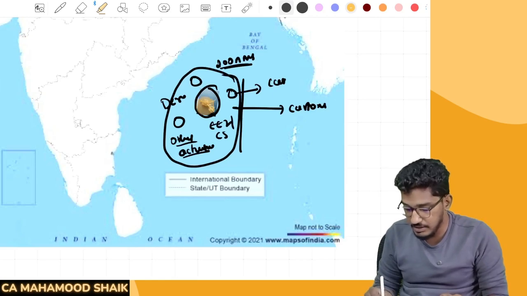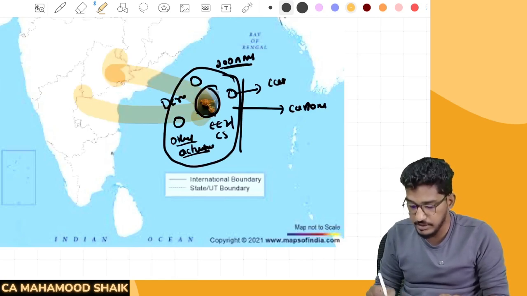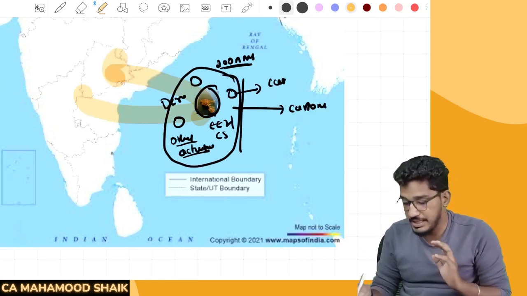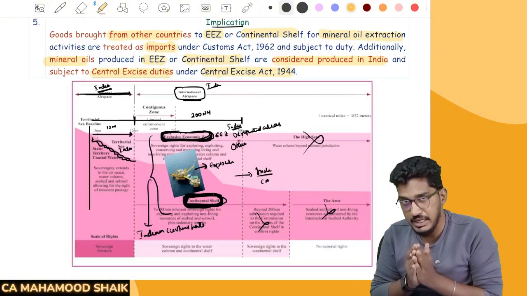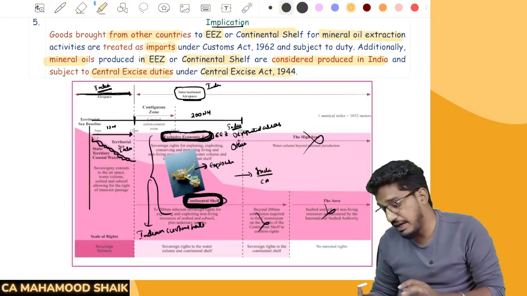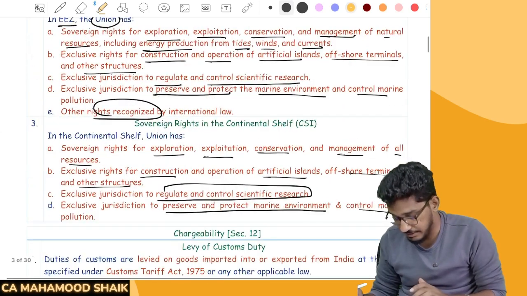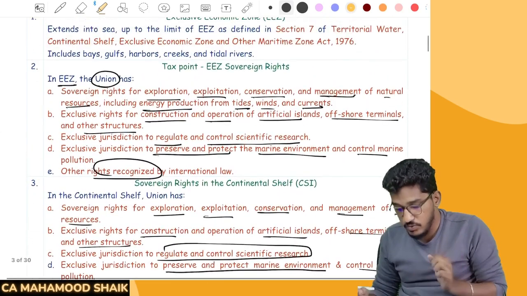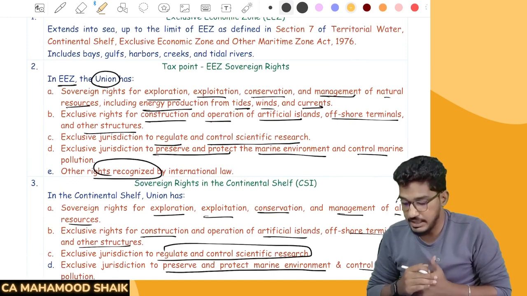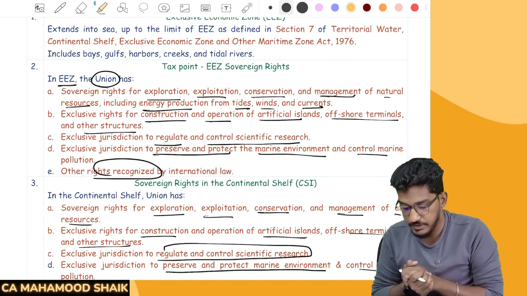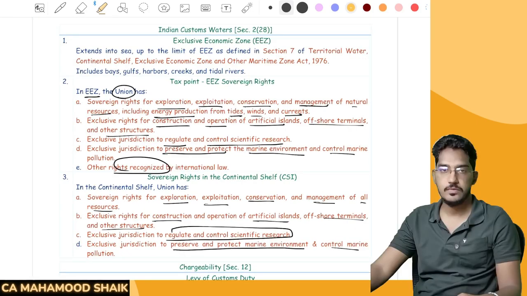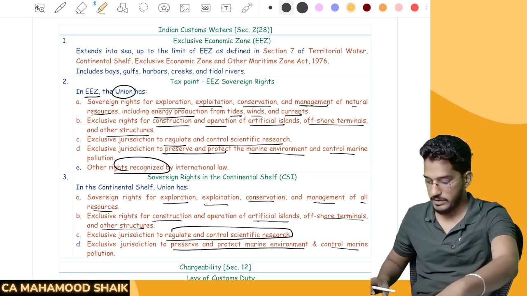So from here, if goods are going to or coming from these areas, these transactions will not be considered imports and exports. They are within India, so customs duty will not come. In fact, excise duty will come there. Fine. So this is what we covered regarding the India definition and the extent and applicability of the Customs Act. Clear, everyone? Right. Let us now proceed further with our discussion.